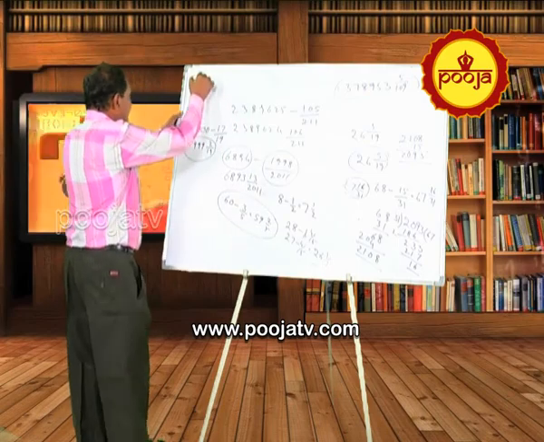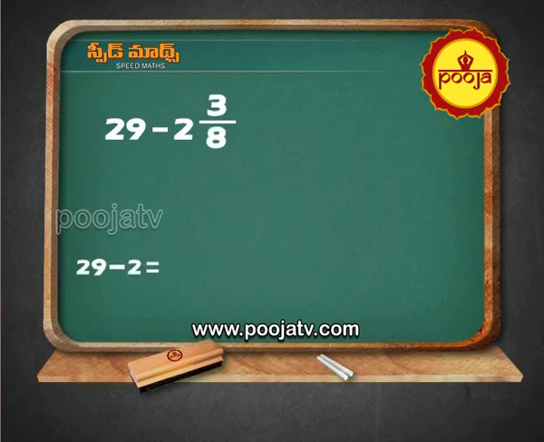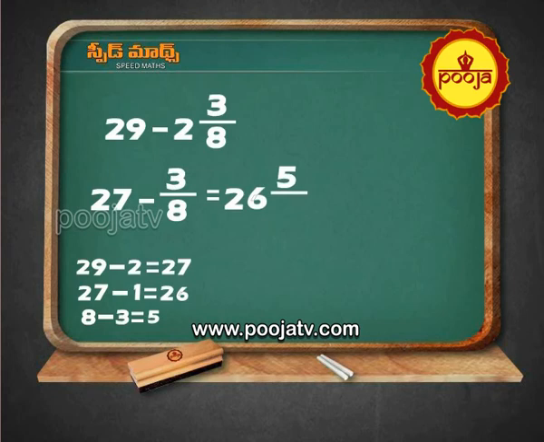I will show you another example anyhow. 29 minus 2 into 3 by 8. 29 minus 2 equal to 27. Write it as 27. 27 minus 3 by 8 equal to 27 minus 1 equal to 26. Write it as 26. 8 minus 3 equal to 5. Write it as 5 divided by 8.